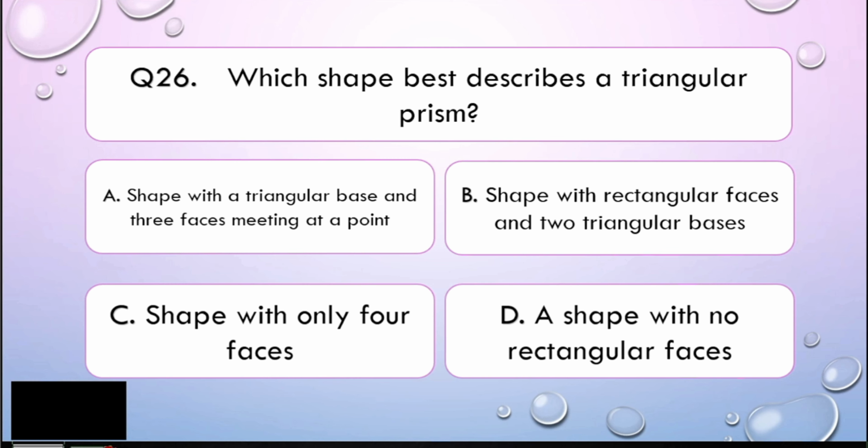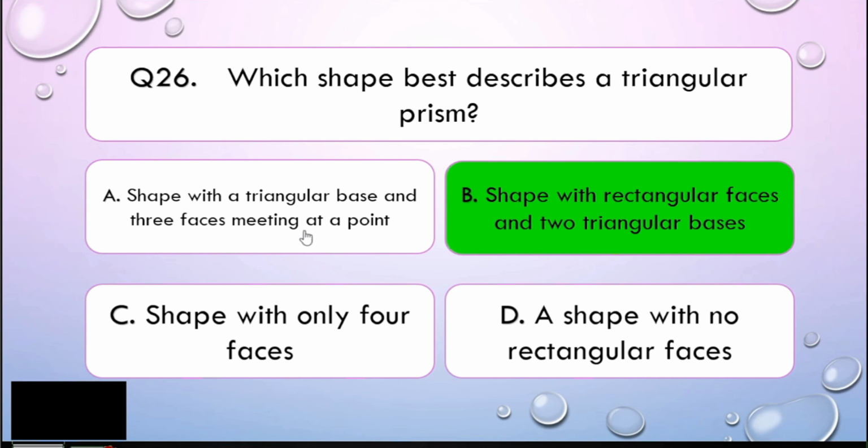Alright, my dear math learners. Now, the triangular prism is basically a solid which is like the carton of a Toblerone. Okay. Now, if you have seen a Toblerone, you can see faces of rectangles, right, in each. And then in the bases, there are 2 triangles. So what could be that? That is letter B.